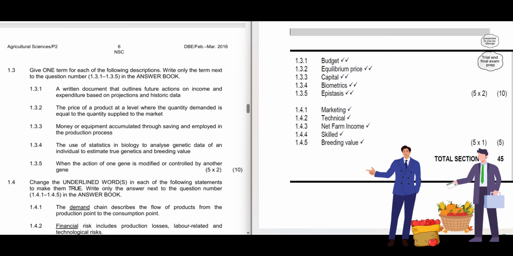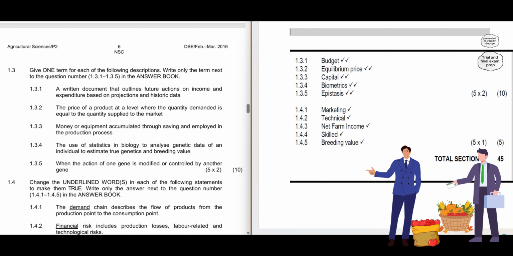1.3. Give one term for each of the following descriptions. Write only the term next to the question number, 1.3.1 to 1.3.5, in the answer book. 1.3.1. A written document that outlines future actions on income and expenditure based on projections and historical data. The correct term is budget. 1.3.2. The price of a product at a level where the quantity demanded is equal to the quantity supplied to the market. The correct term is the equilibrium price. 1.3.3. Money or equipment accumulated through saving and employed in the production process. The correct term is capital.